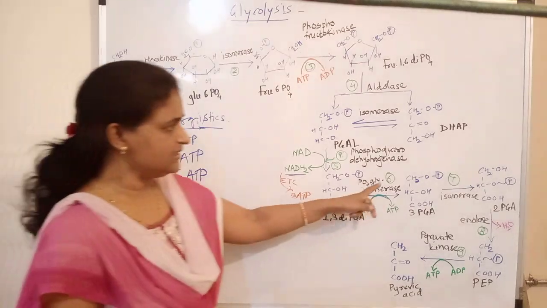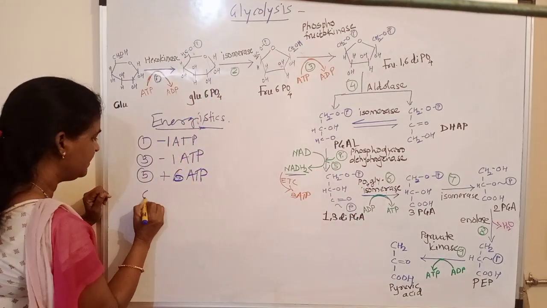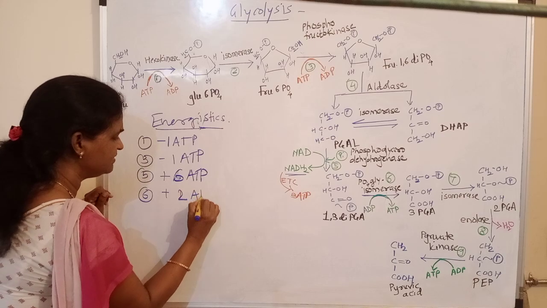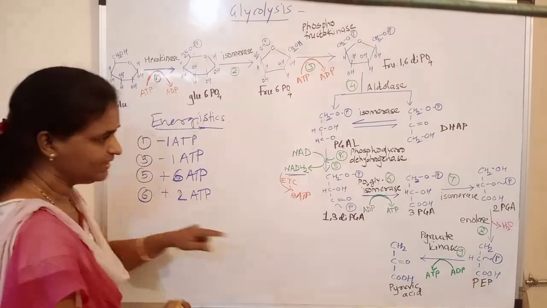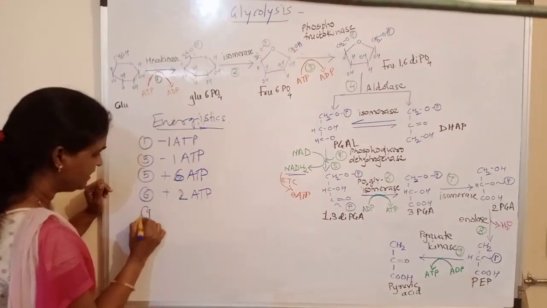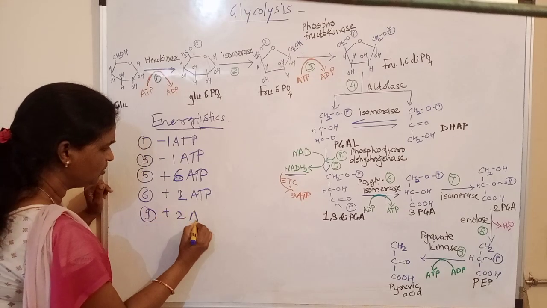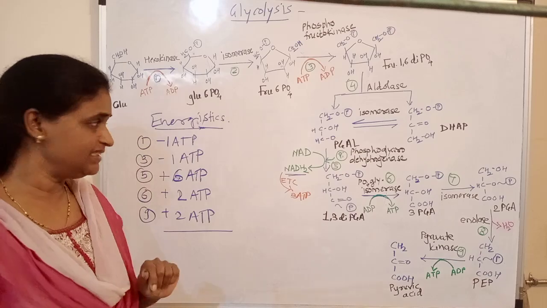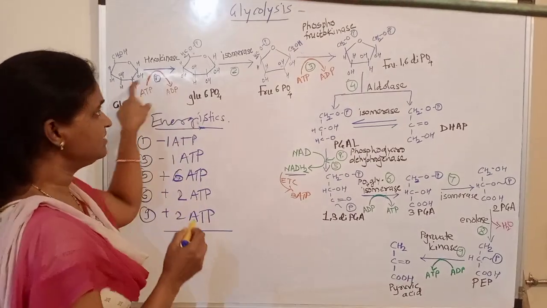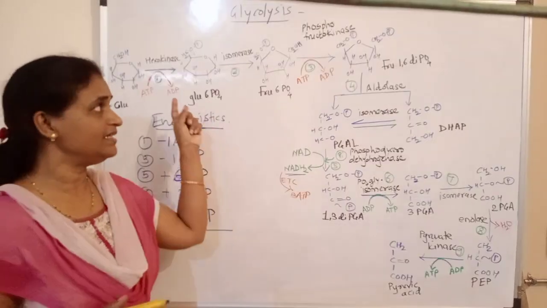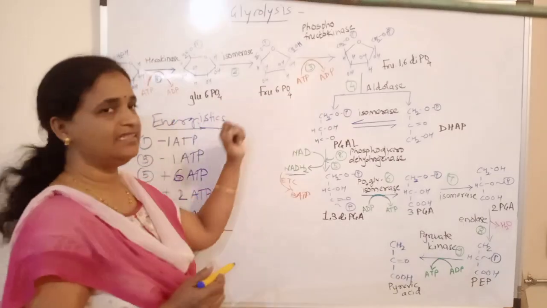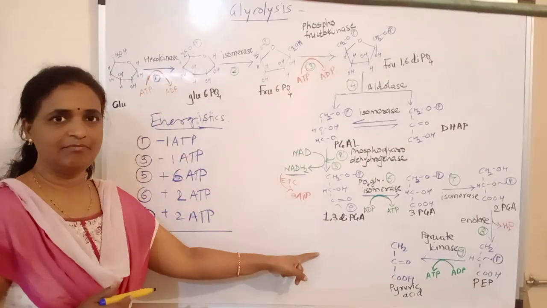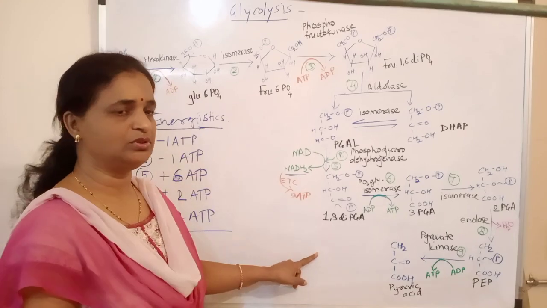Then the next reaction is the 6th reaction. Here again there is formation of 1 ATP, 2 ATP because that is again a double. And in the last reaction, the 9th reaction, there is also formation of 2 ATP molecules. So the net gain of glycolysis is here. The first 3 reactions, as I told, are the preparatory reactions. Energy was used and something was prepared, and further reactions are the payoff.